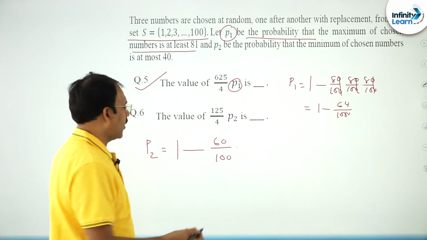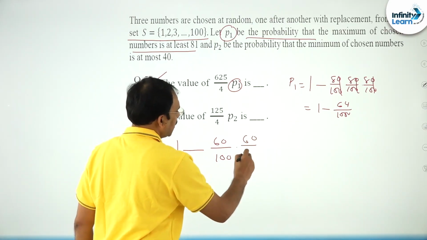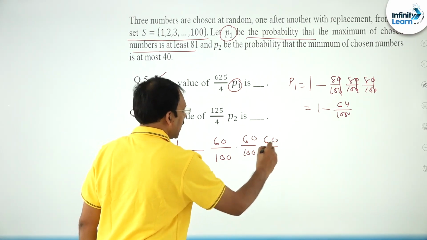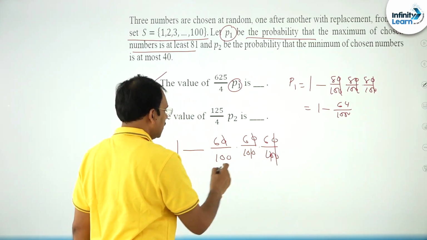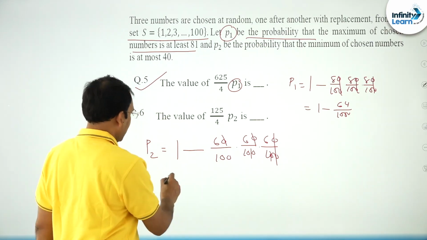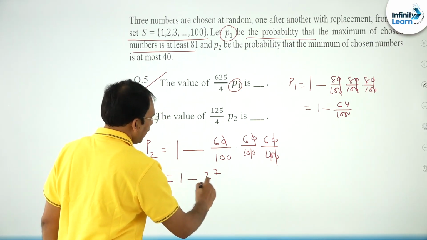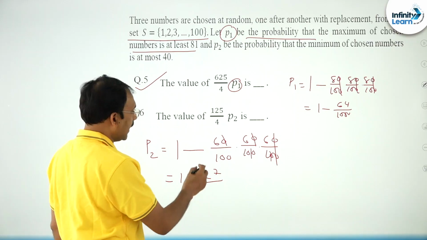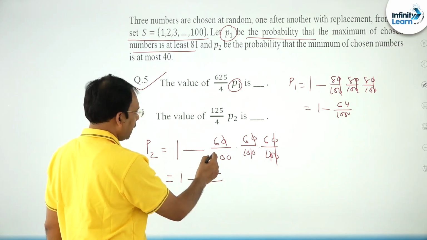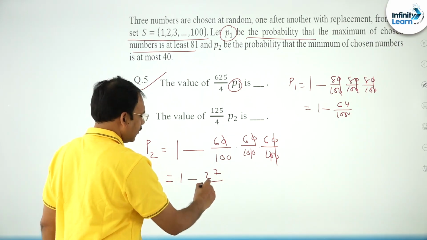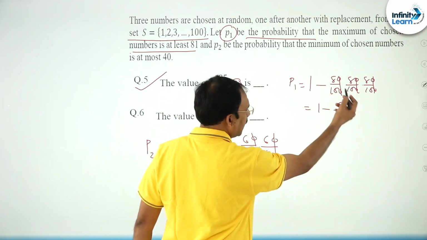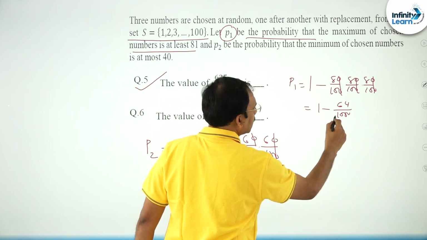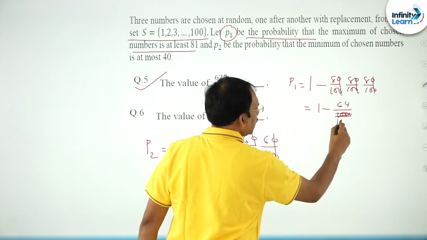First number is above 40, second number is above 40 and third number is also above 40. So, 1000 can be taken out, then you can say 3 by 5, 1 minus 27 by 125. Even here also, if I take 4 cube, 64, this becomes, 2 gets cancelled, 125.